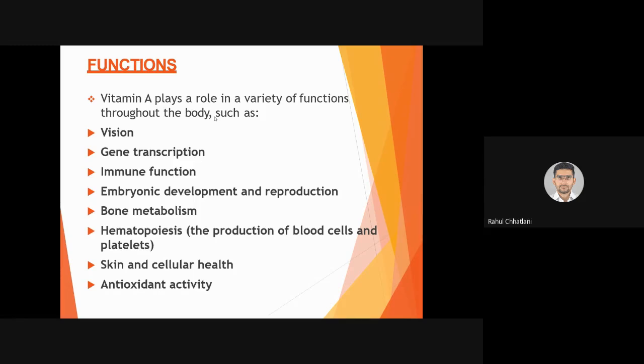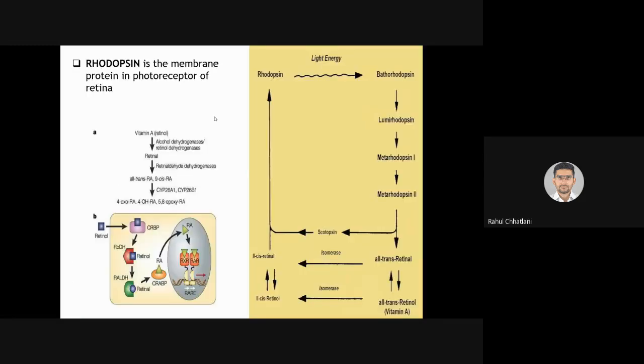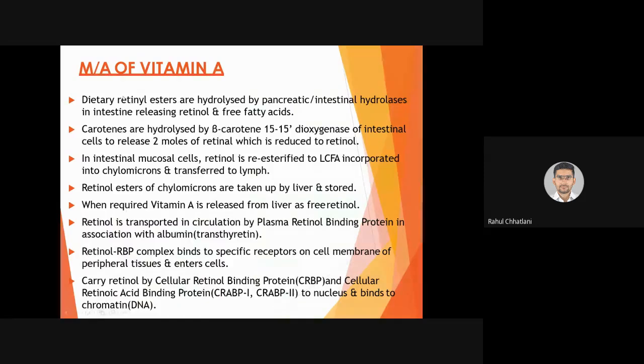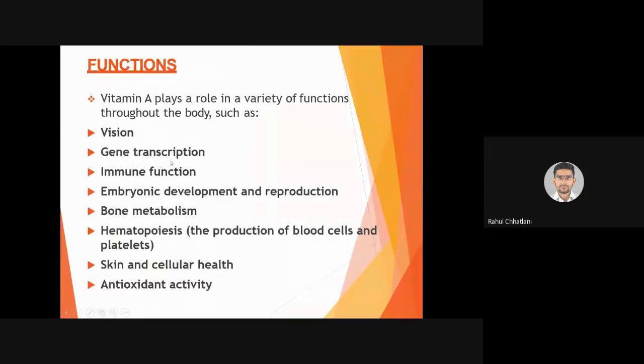Second, gene transcription, as we described here. Yes, the last metabolic activity of vitamin A. Yes, so it is transferred to DNA. When transferred to DNA, it can alter the genetic material. So for that reason, gene transcription is an important process done by vitamin A. Gene transcription is done so that new proteins are formed. Yes, it is a type of signal that the DNA gives: okay, now this protein is required. We described the process, yes, in the introduction to protein.